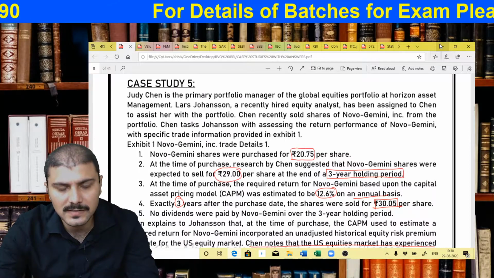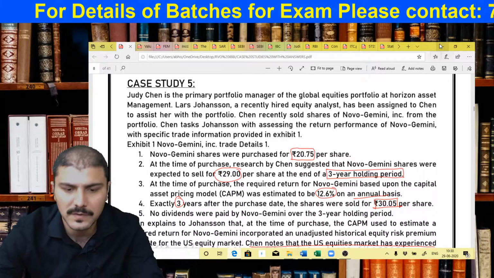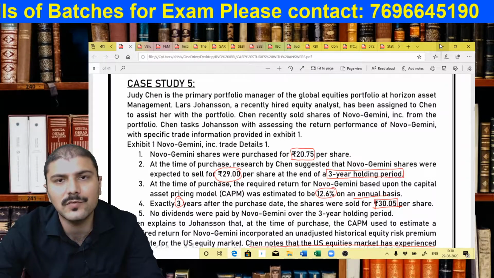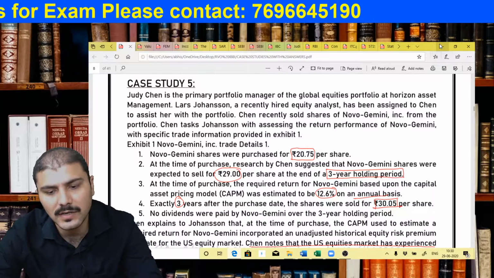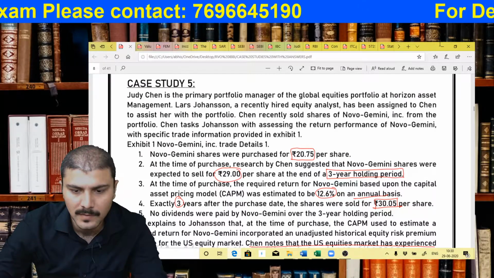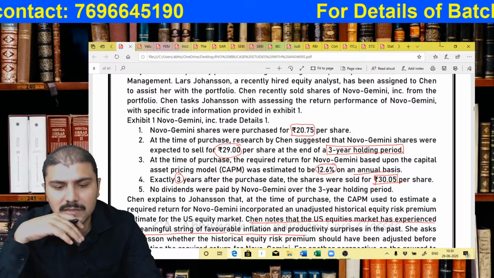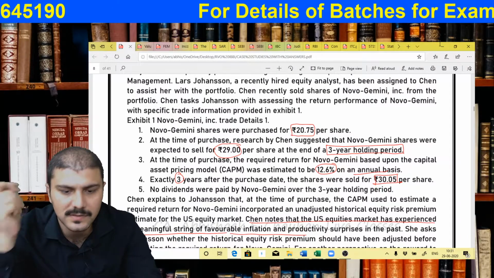In this fifth case study, if I give you a brief idea about this, there is one person who has made some investment on a particular date with an intention of holding them for 3 years. On the date of investment, the share was trading at 20 rupees 75 paisa. Then he was expecting that the share would reach 29 rupees by the end of the 3-year holding period. That was his desired period.